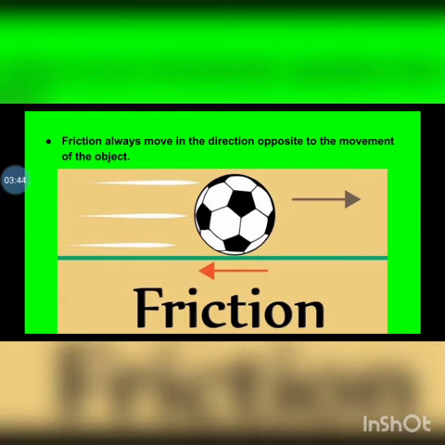Friction always moves in the direction opposite to the movement of the object. You will see two arrows in the picture. The gray arrow shows in which direction the ball is moving, and the red arrow shows in which direction friction is moving. So if the ball is moving ahead, friction is moving backwards. Or you can say that if the ball is moving in the right direction, friction will move in the left direction. This is how friction always moves. It always moves in the opposite direction of the object.